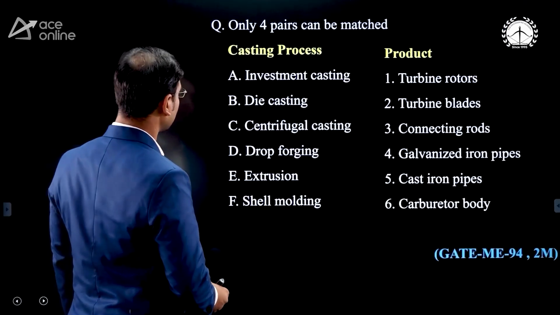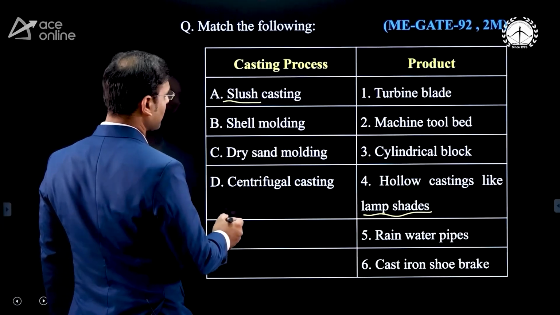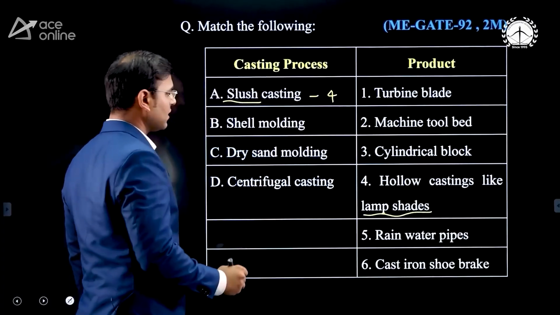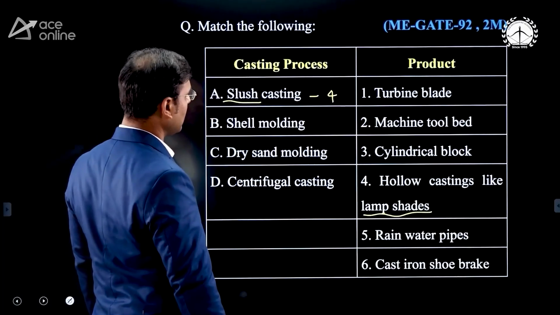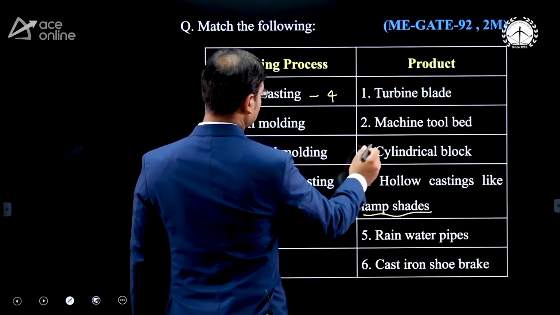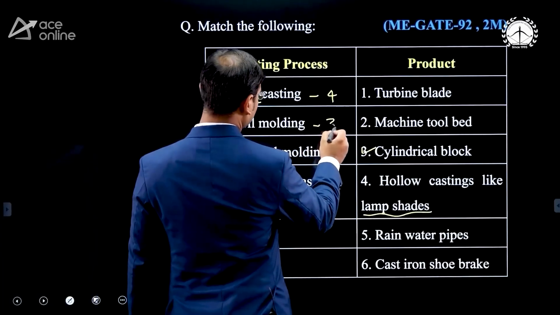The answer is A4. Then shell molding. In shell molding, we can manufacture a cylindrical block, a simple shape block. Hence I am writing 3.